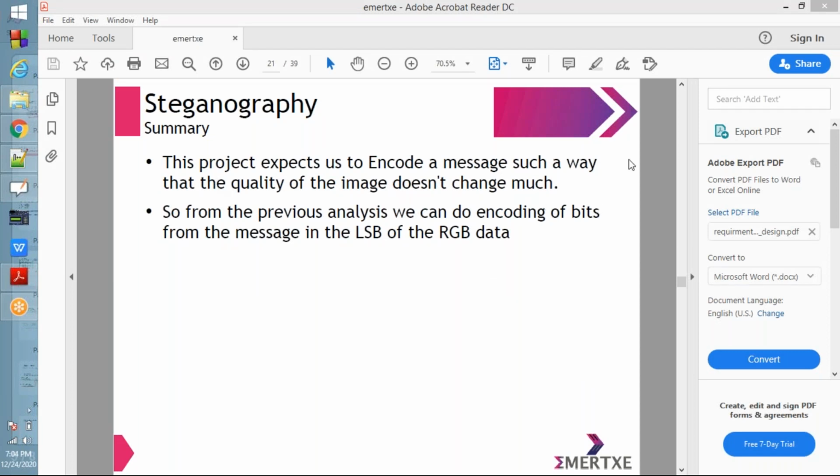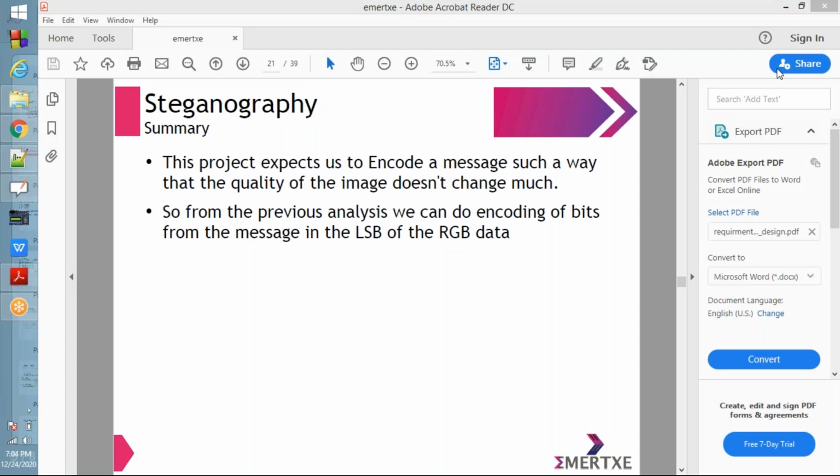See next, can you see the screen? Is my screen visible? Screen, is it fine with the screen? Yes, now we get. Okay, fine, fine.